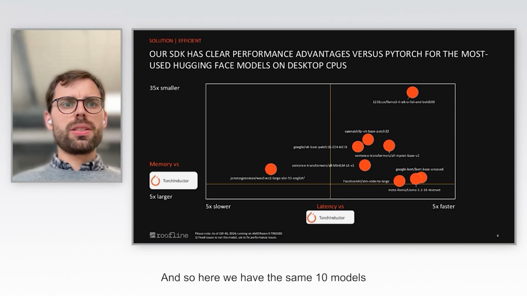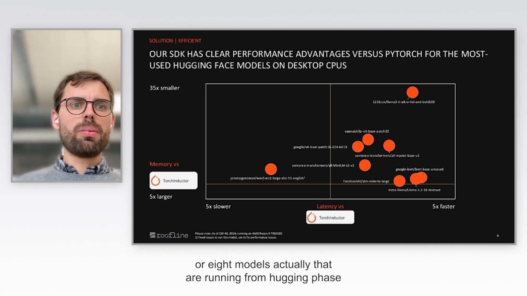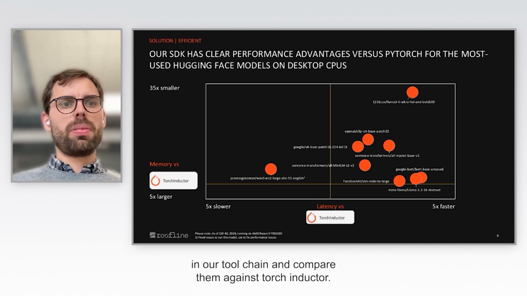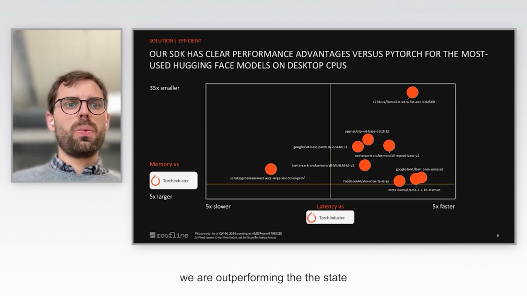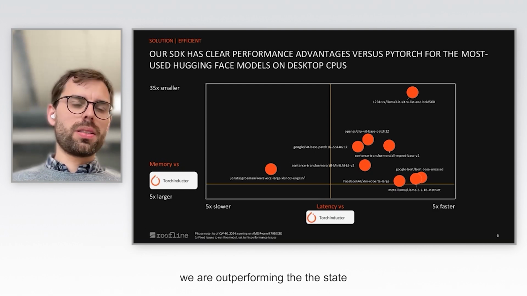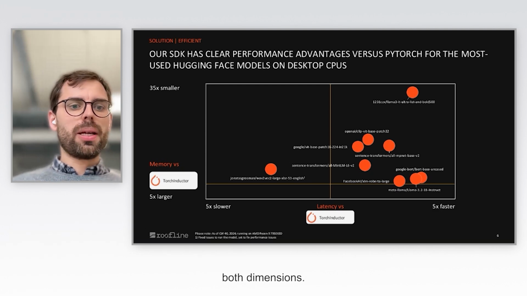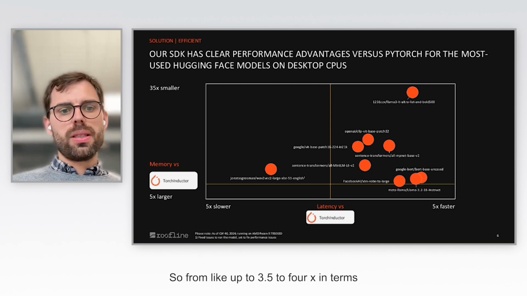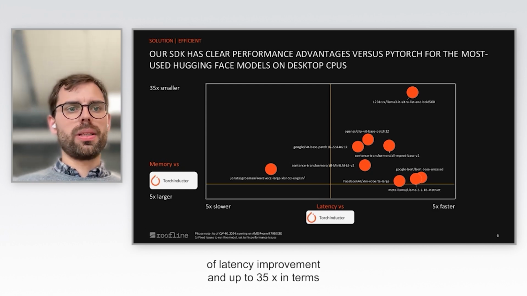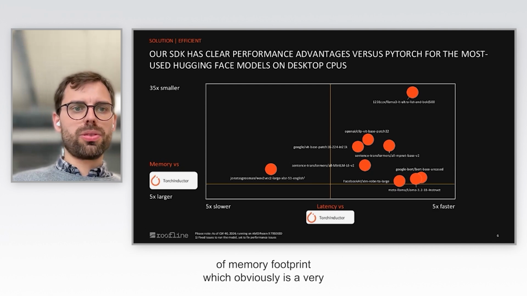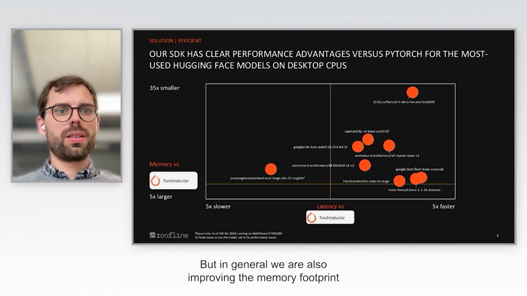And so here we have the same 10 models, or 8 models actually, that are running from Hugging Face in our toolchain and compare them against Torch Inductor. And what you can see, except for one model, we are outperforming the state-of-the-art execution pipeline significantly in both dimensions. So from up to 3.5 to 4x in terms of latency improvement and up to 35x in terms of memory footprint, which obviously is a very advantageous result for us. But in general, we are also improving the memory footprint.